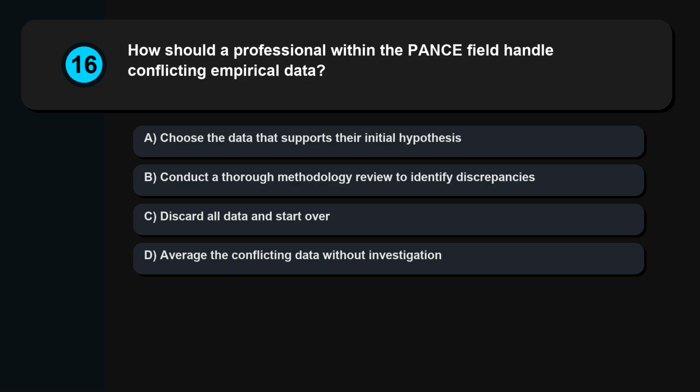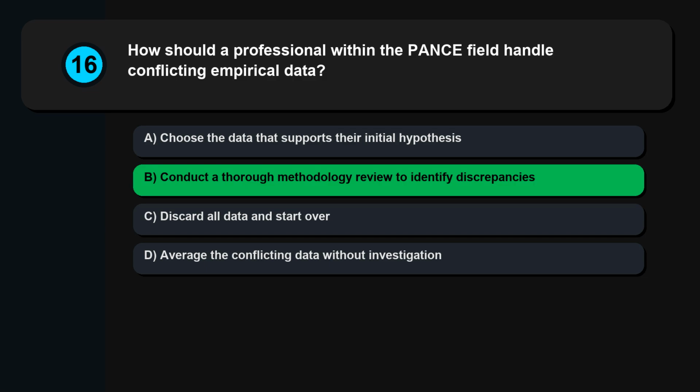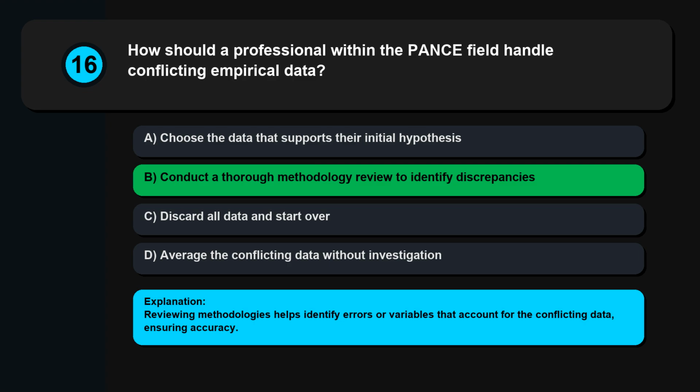Question 16. How should a professional within the PANCE field handle conflicting empirical data? Choose the data that supports their initial hypothesis. Conduct a thorough methodology review to identify discrepancies. Discard all data and start over. Average the conflicting data without investigation. Reviewing methodologies helps identify errors or variables that account for the conflicting data, ensuring accuracy.